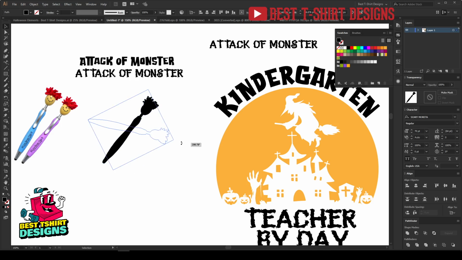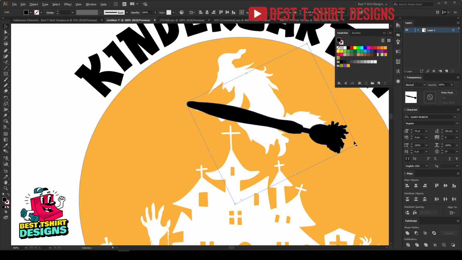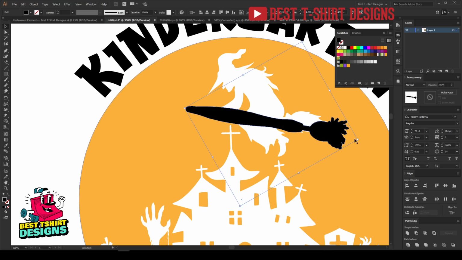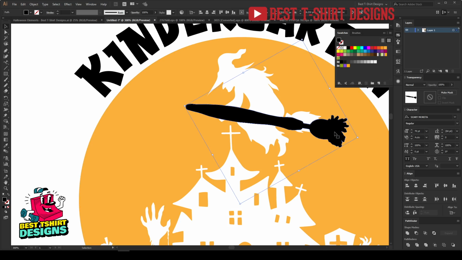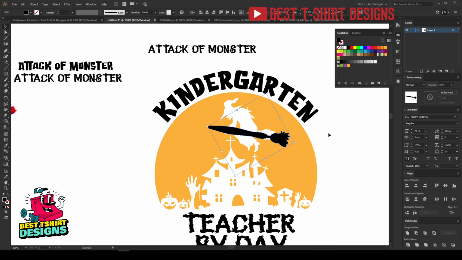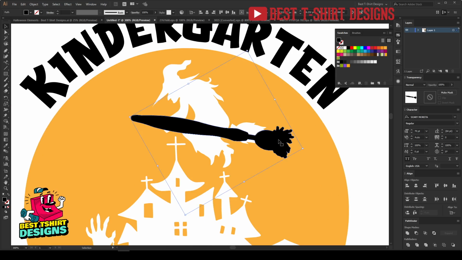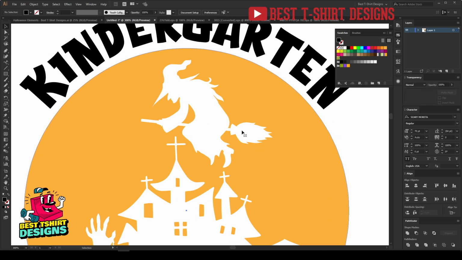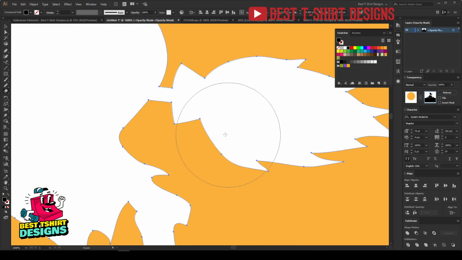So if you are going to make it in a nurse niche, then you can simply make it a syringe, like he is flying on a syringe or something like that. Maybe he is flying on a stethoscope. That is kind of hard, but something that is related to the nurse profession, you can make it look like that. So cut it. I'm going to select this one, go inside the transparency, and then I'm going to erase this part of the graphics. Let's do it carefully.